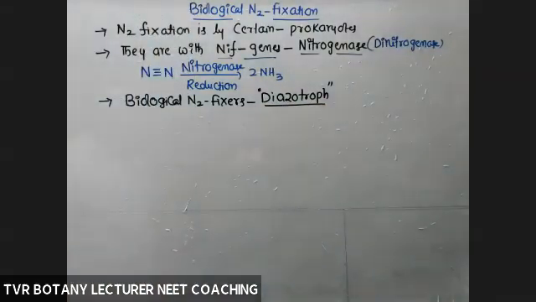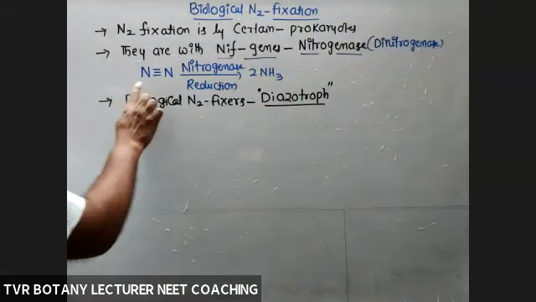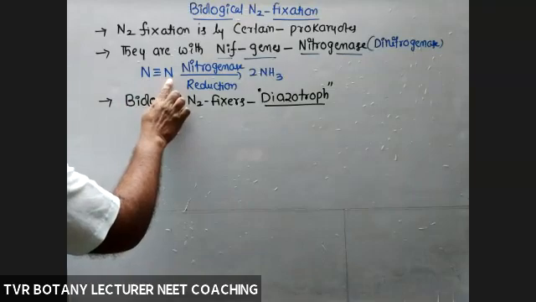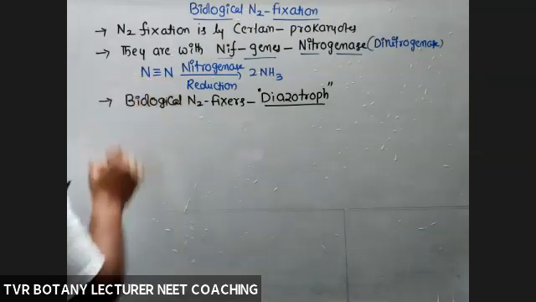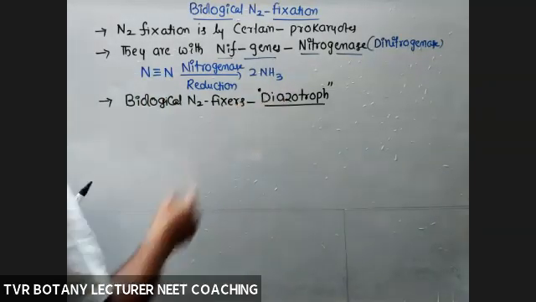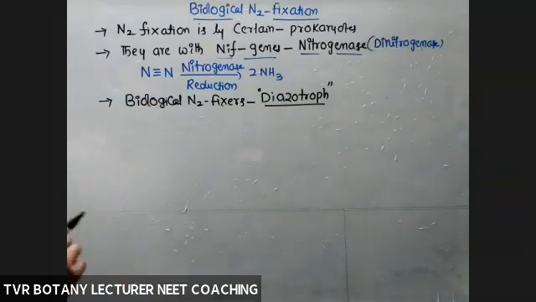Di means two, azo means nitrogen: two atoms in one molecule.